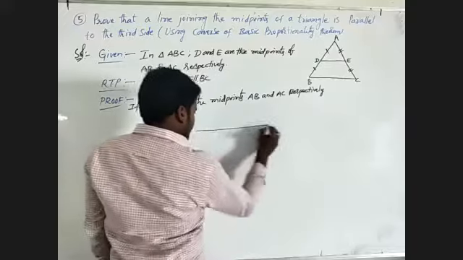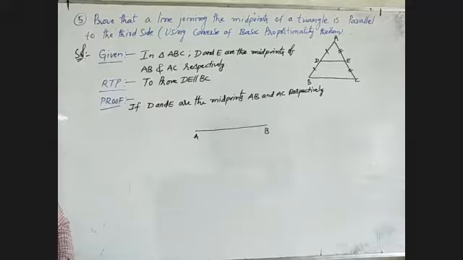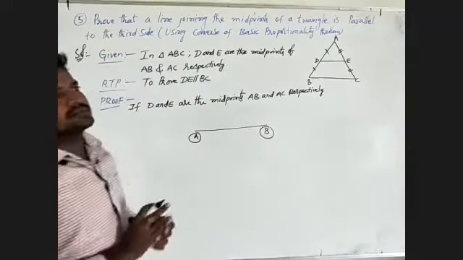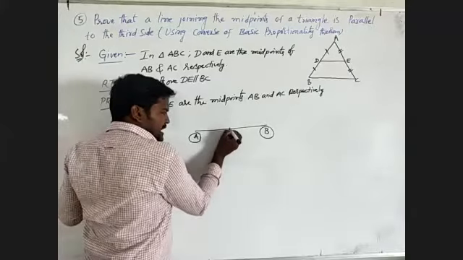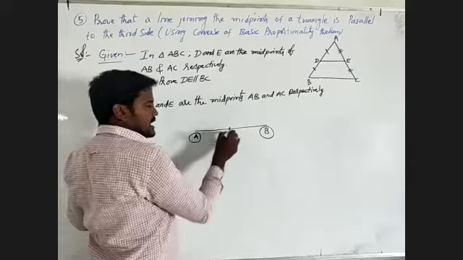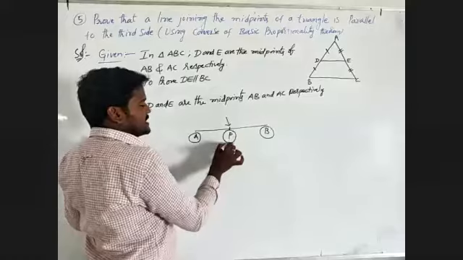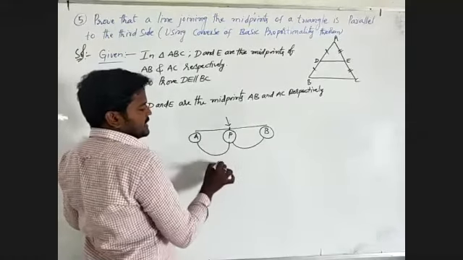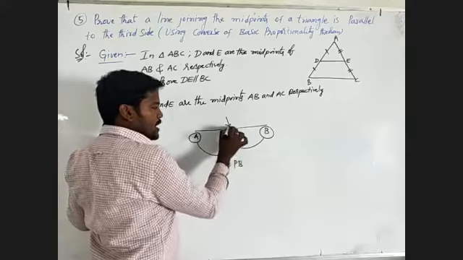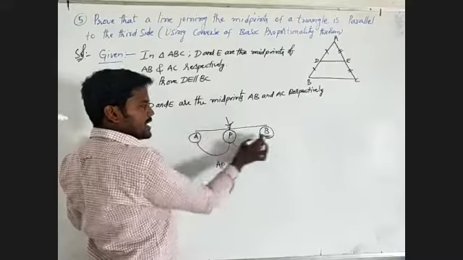We'll observe AB is a path, where A means America and B means Brazil. Then I will take one formula. If P is equidistant from America and Brazil, that means AP must be equal to PB, where P is the midpoint of A and B. P is the midpoint of America and Brazil.